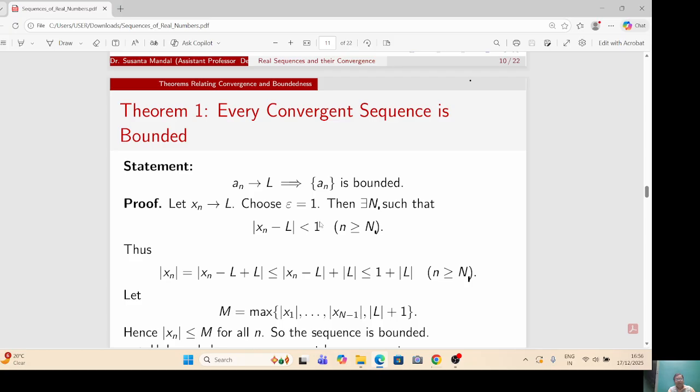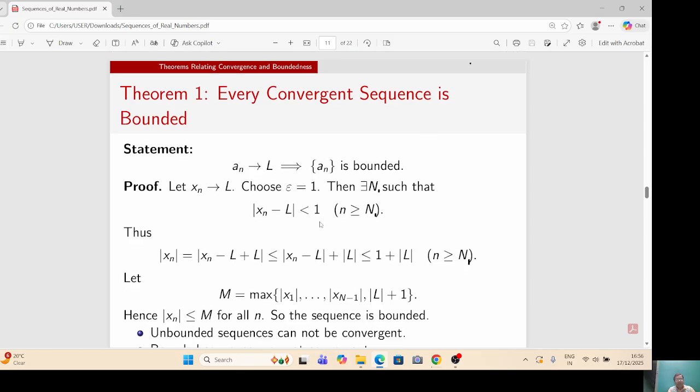Now, we will prove that every convergent sequence is bounded. This theorem says that if x_n is a sequence and x_n tends to L as n tends to infinity, then x_n is bounded. To prove, let epsilon equal to 1. Then for epsilon equal to 1, there exists n1 such that mod of x_n minus L less than 1. Thus, mod of x_n less than or equal to 1 plus mod of L for all n greater than or equal to n1. If we take M equal to maximum of mod of x1, mod of x2, ..., mod of x_(n1 minus 1), mod of L plus 1, then mod of x_n less than or equal to M for all n. So, the sequence is bounded.